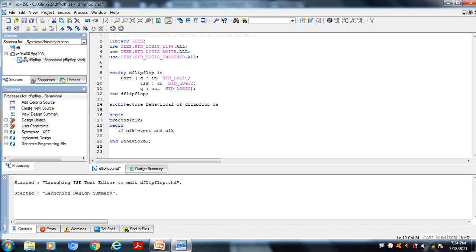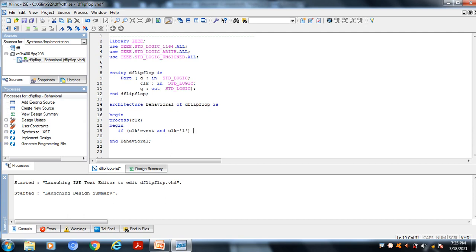This line represents the rising edge of the clock. Otherwise we can use rising_edge of the clock. So my flip-flop will work only whenever I am getting the rising edge.